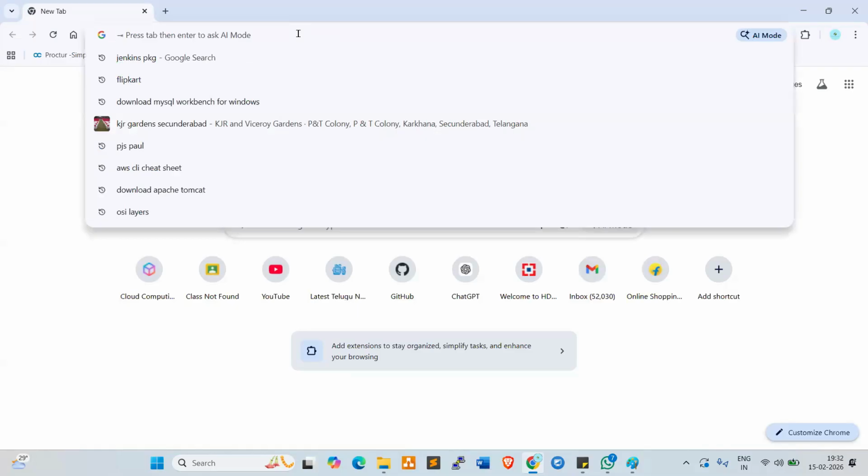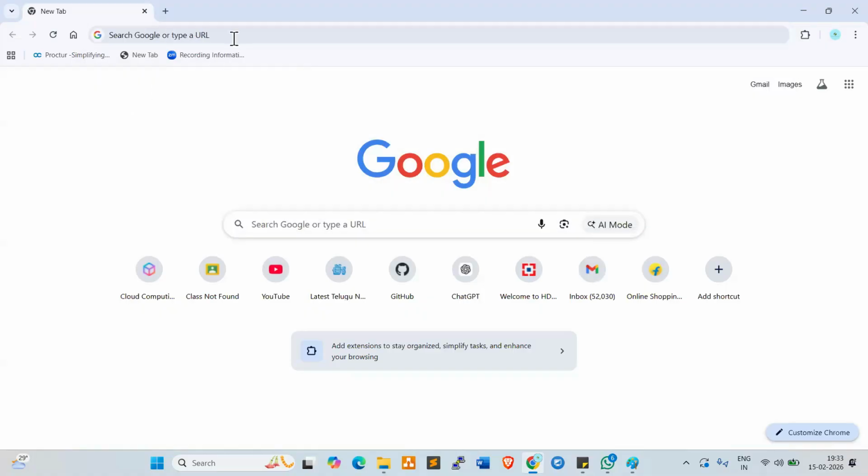Now, what is the URL to connect to the GCP account? Console.cloud.google.com. And to create the GCP account, cloud.google.com is the URL.